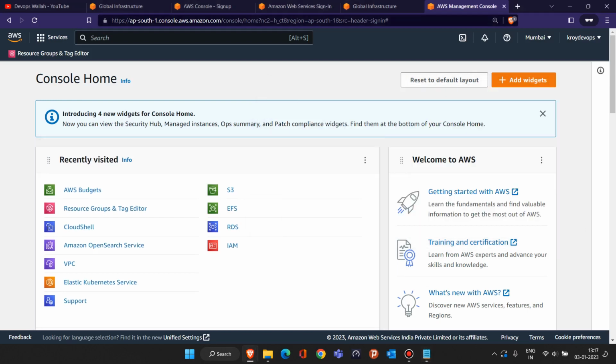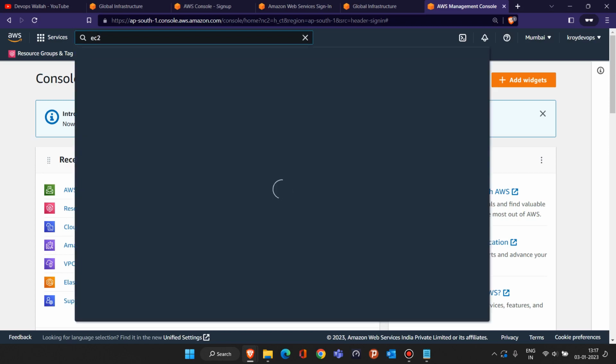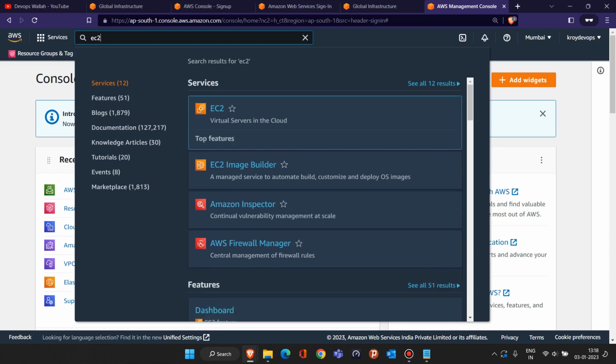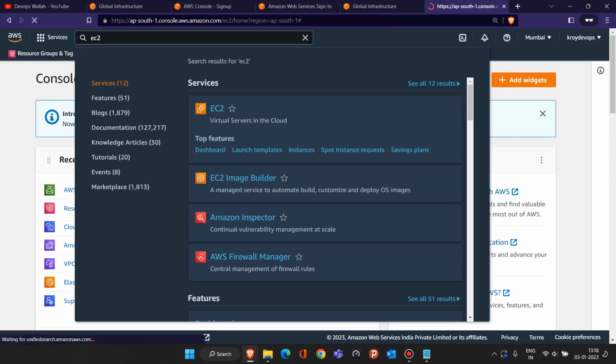So first you have to come to this search box. Okay, in this search box just type EC2. What is EC2? Further in this training we are going to learn AWS cloud from the basics, so you don't have to worry. Till then, just understand that EC2 is a service provided by the AWS cloud. With the help of this service only, we will be able to launch our laptop-like machine on the AWS cloud. Okay, so till now just understand that it is a service which will give you laptop-like access. Okay, so once you search for EC2, you have to click on this EC2 box.